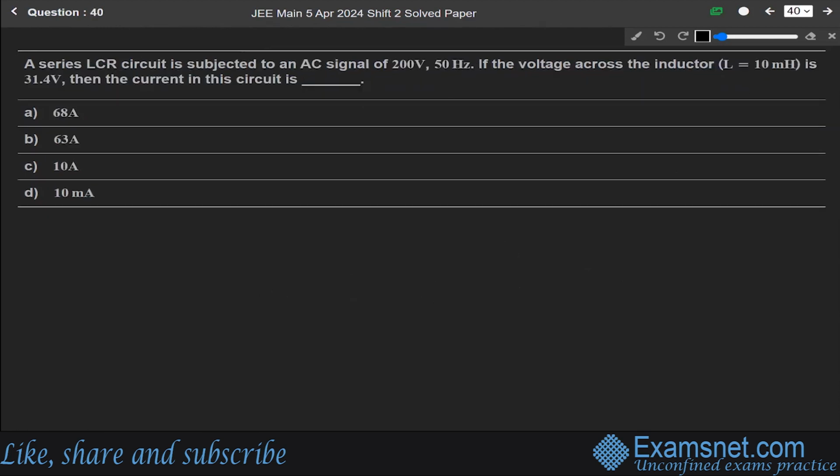Now next question 40. A series LCR circuit is subjected to an AC signal of 200 volt and 50 hertz. If the voltage across the inductor L of 10 millihenry is 31.4 volt, then the current in this circuit is, okay. This question is from the chapter of alternating current.